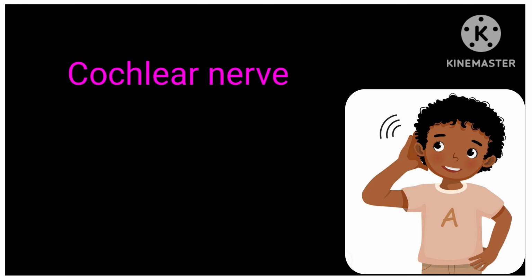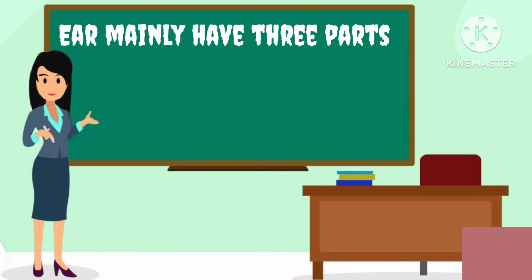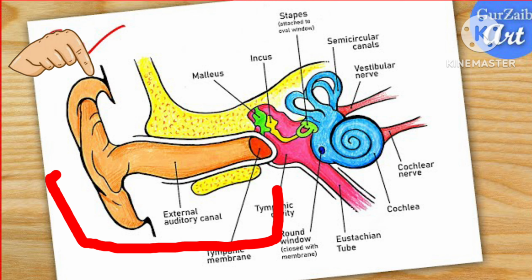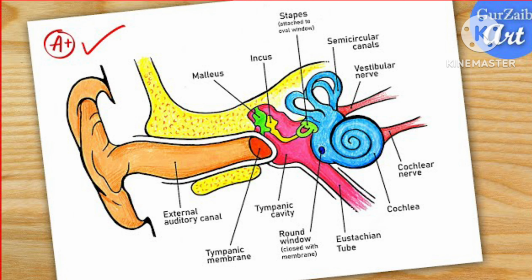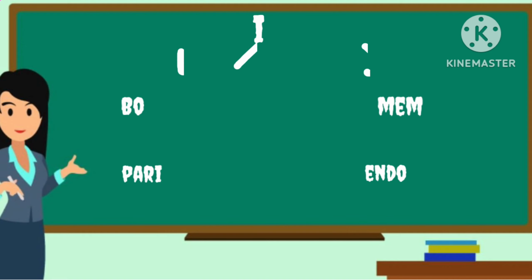helps in the hearing process. The ear mainly has three parts: outer, middle and inner. The outer ear consists of the pinna, auditory canal and tympanic membrane, the middle ear consists of the auditory ossicles and eustachian tube, and the inner ear consists of the cochlea, vestibular nerve and semicircular canal.